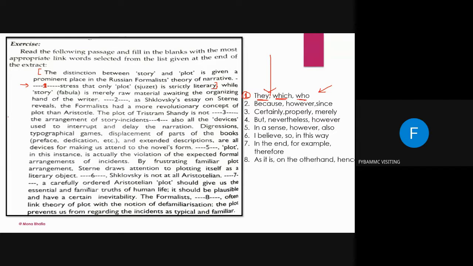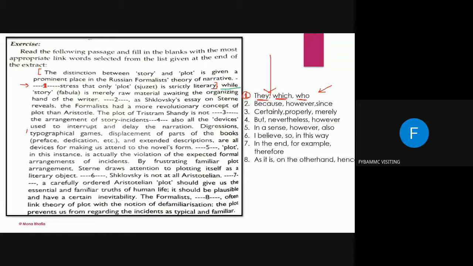Okay. Moving forward, while story is merely raw material awaiting the organizing hand of the writer, dash, as Shklovsky's essays on Sterne reveal. Now, number two पे, because, however, and since. क्या आएगा? While the story is merely raw material, यहां से शुरू होगा.